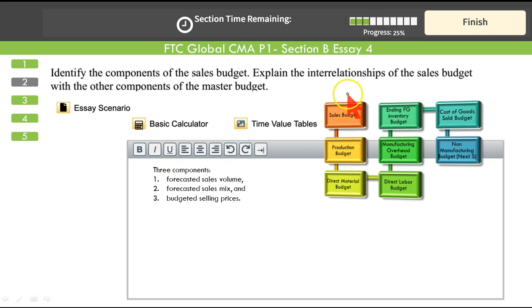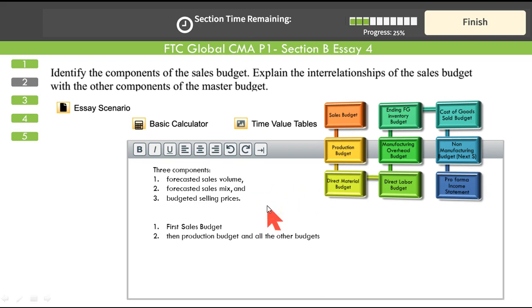Sales is the first budget that you draw up, and once the sales budget is drawn up, then the other budgets would follow. And that's the flow that you normally know, how we have done many questions like these. So the first budget that you draw up is the sales budget, then production budget, then all the budgets that follow. Why? Sales has to be the base, because if sales is expected to be high, you need more production, you need more labor, you need more manufacturing overheads, more non-manufacturing cost.